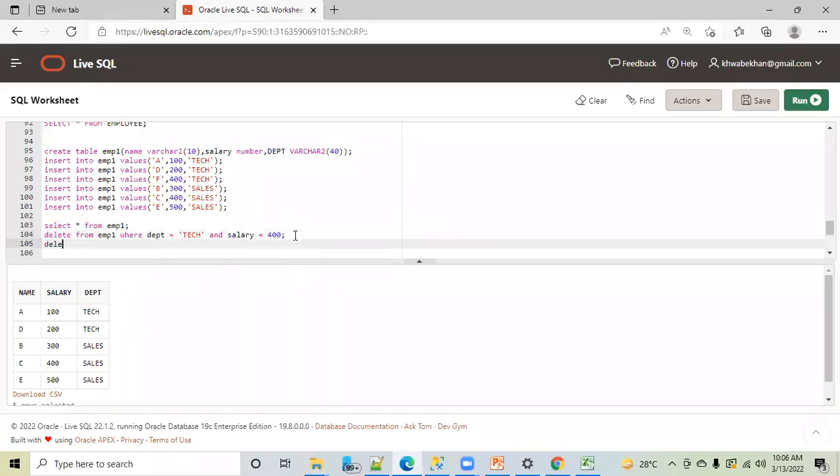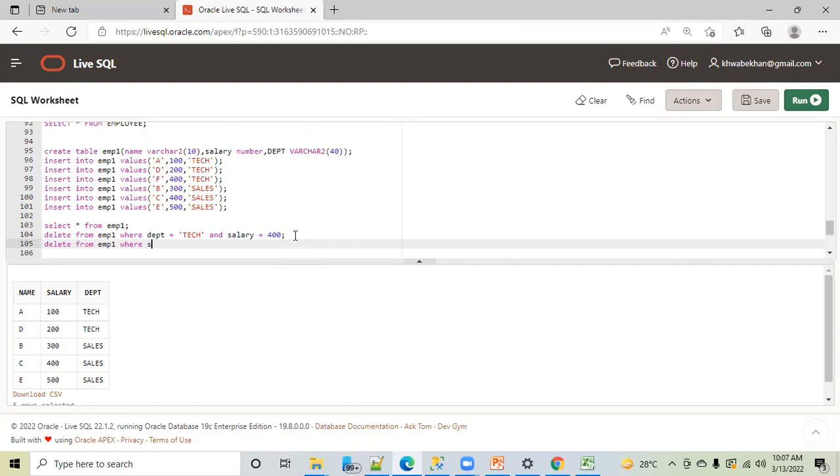Now they're telling that, no, I want to delete all the employees. Some cost cutting is happening in the company. So the company is having some problems. They told that, okay, I want to delete all the employees who are earning salary more than 400. Okay, greater than or equal to 400. So what should I write here? They want to fire all the employees who are earning salary greater than or equal to 400. What should be the query?